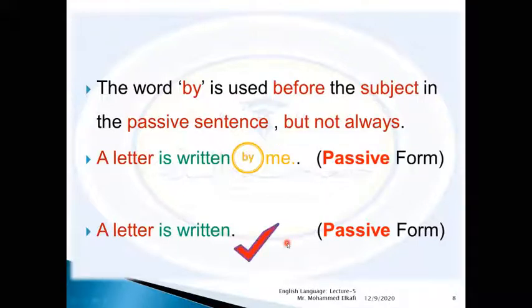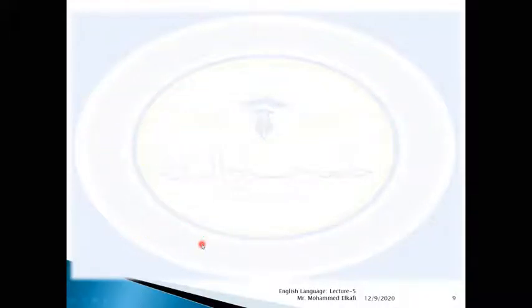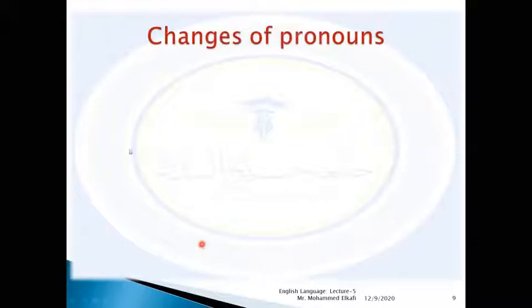And here we can say a letter is written is a correct passive form, and a letter is written by me is also correct. So it's up to the speaker, the producer of the sentence. He can use by plus the noun phrase, or he can hide it, as in the second example. So what about the change of pronouns?